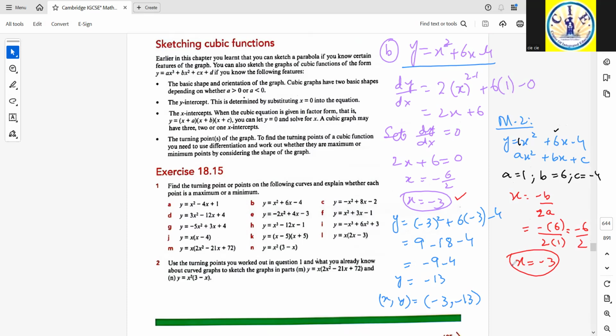So now replacing this value of x into the given equation, that will give us the value of y to be -13, and the point is going to be again -3 and -13. Okay, then the nature. Again, method 1 would be the shape of the curve that is determined by the coefficient of x squared. This is +1 x squared. So the shape would be like this. So that generates a minimum point.